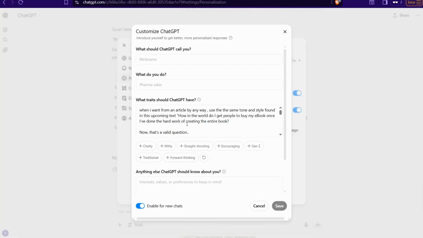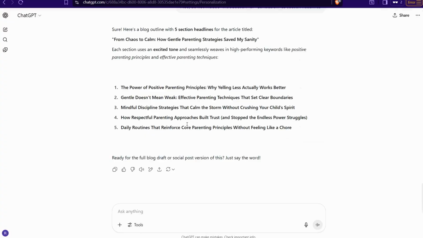Or you can get some sentences from a script of a YouTube video from a public figure, or a speech, a podcast, and so on. And ChatGPT magically gets the same tone and voice style and applies this tone in your own article that you are going to generate from ChatGPT.